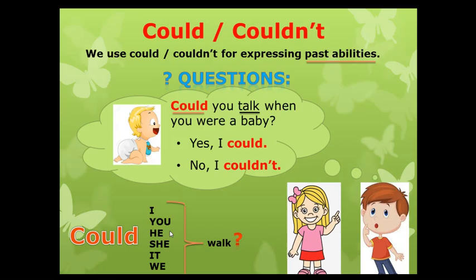For example, could you walk? Could he walk? Could she walk? And we can say, yes, I could, or no, I couldn't, or yes, he could, or no, he couldn't. It depends on the pronoun that you are using here. Well, kids, this is a short summary to review the uses of could and couldn't.